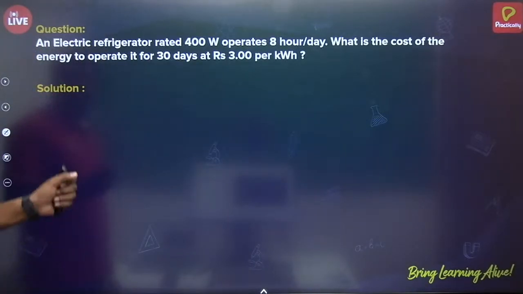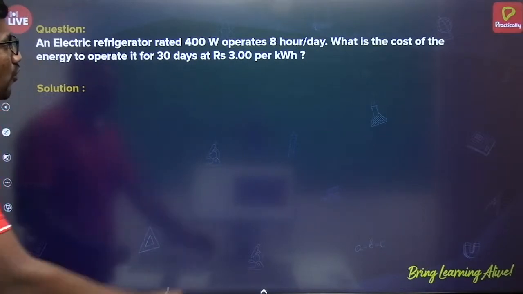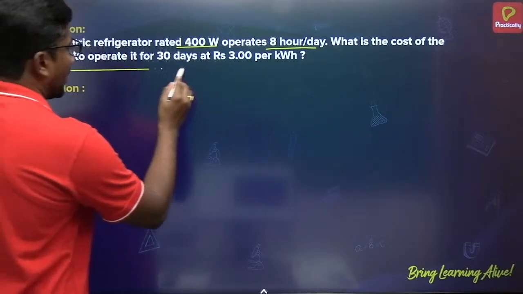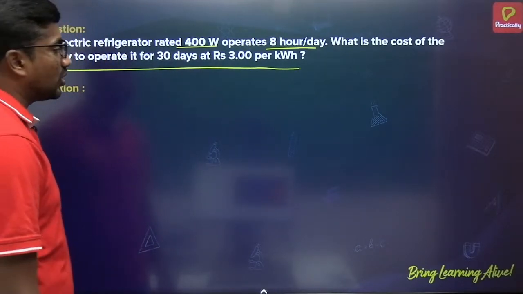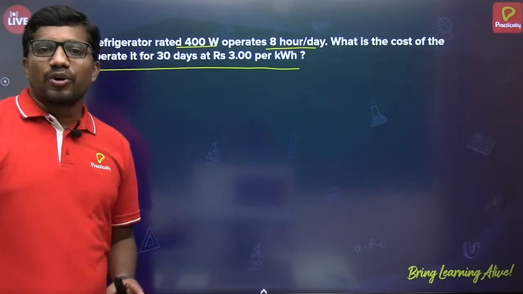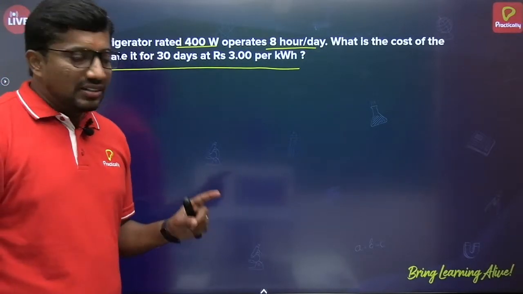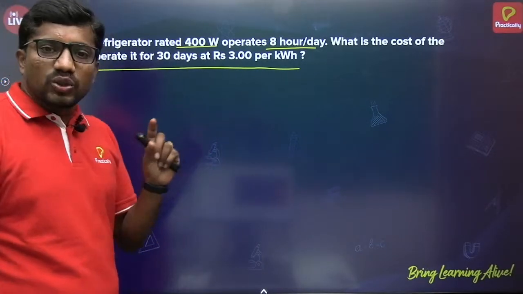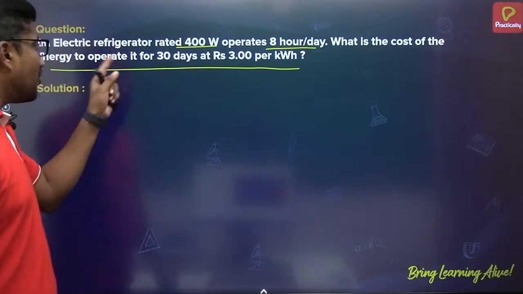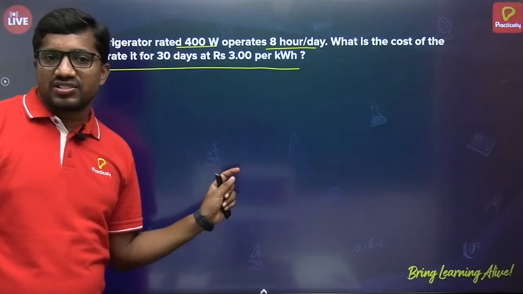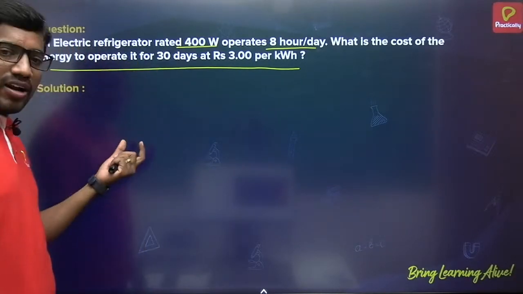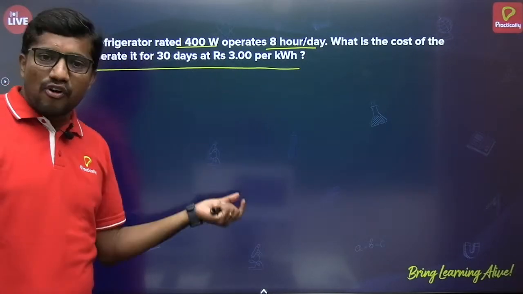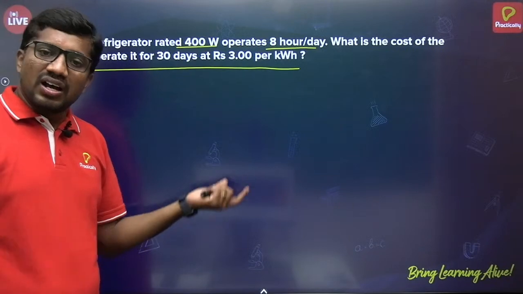Next one, an electric refrigerator rated 400 watt operates 8 hours per day. What is the cost of energy to operate it for 30 days at 3 rupees per kilowatt hour? Very important, electricity bill calculation. See, it's very simple. First, you have to calculate the total energy consumed by the device. Whether one device is given or 10 devices are given, same procedure. If 2-3 devices are given, we will calculate for each in the same format, and we will add up the overall energy.